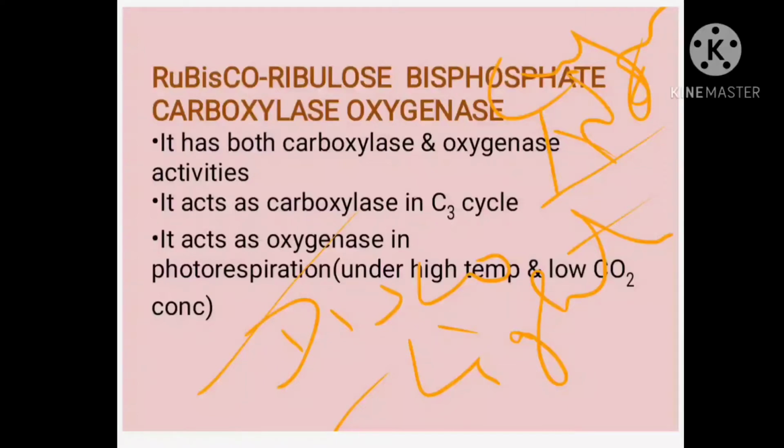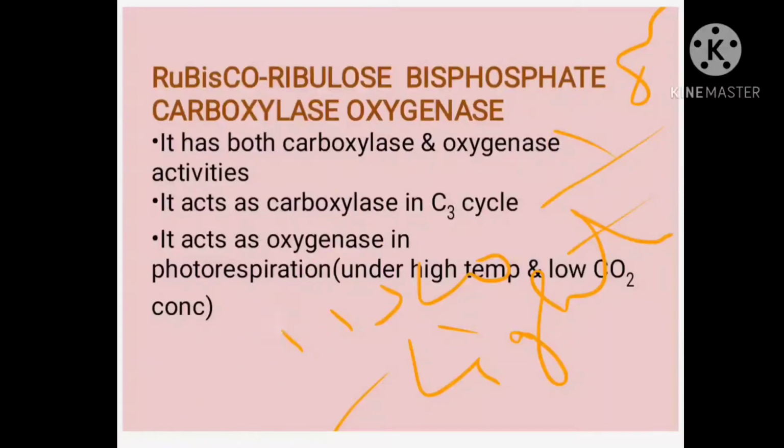Followed by that, in the last class we learned how this light reaction actually takes place, that is the chemiosmotic hypothesis. And then we discussed the dark reaction, isn't it? The light independent reaction, which we call the C3 cycle or the Calvin cycle. So the dark reaction was also covered. Now moving on with the chapter, last class we stopped with this point, Rubisco.